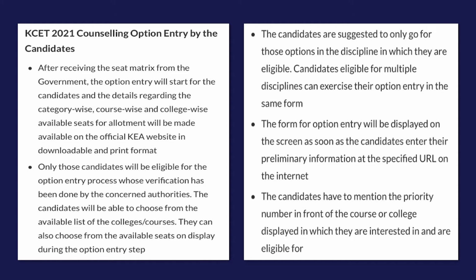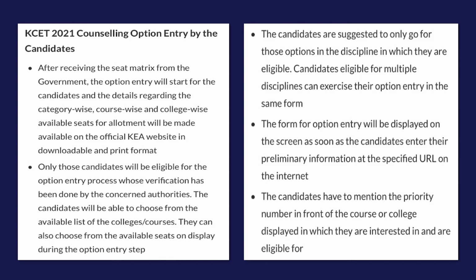So once you receive the seat matrix from the government, the option entry will start for the candidates, and the details regarding the categorized, course-wise, and college-wise availability of seats for allotment will be available on the official website of the KEA, that is Karnataka Examination Authority, in downloadable and print format. So have a look at that, and only those candidates will be eligible who have gone through their verification by the concerned authorities, and then they will be able to choose from the available list of colleges and courses.